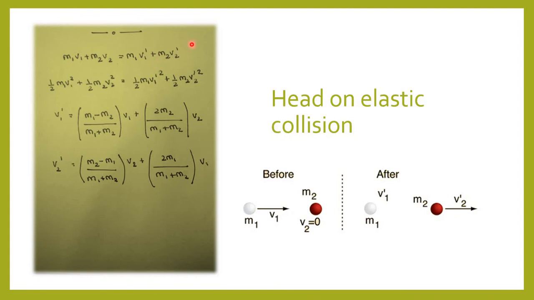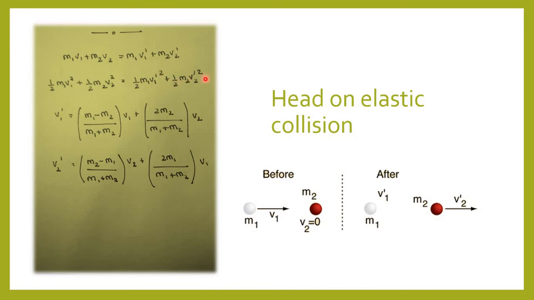In an elastic collision, kinetic energy before and after collision is also conserved. Hence, we have the second expression, that is, half m1 v1 square plus half m2 v2 square equals half m1 v1 dash square plus half m2 v2 dash square.